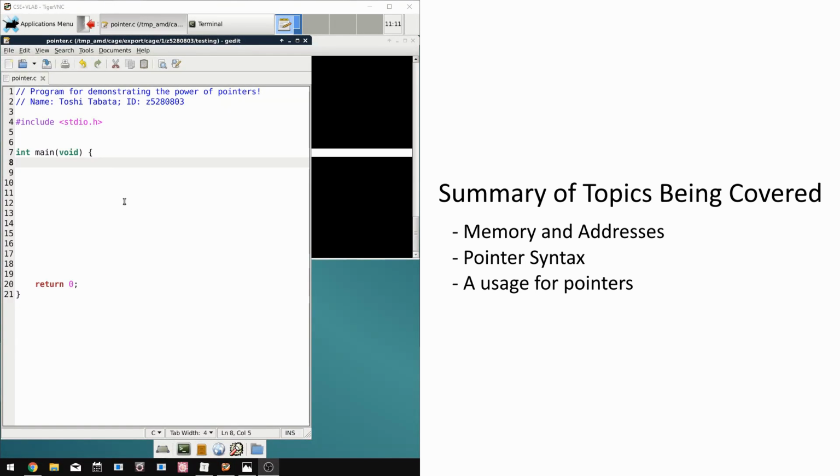This is Toshi Tabata, and this is a quick introduction to pointers and an attempt to give an intuitive understanding of them. But before we can understand what pointers are, we need to know a little bit about variables and where they are stored. Variables need to be kept somewhere, and is stored in memory, which we'll represent with this rectangle.